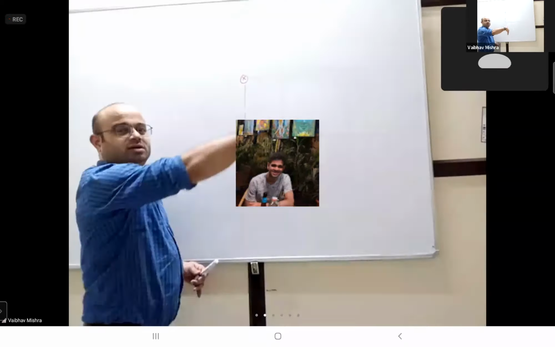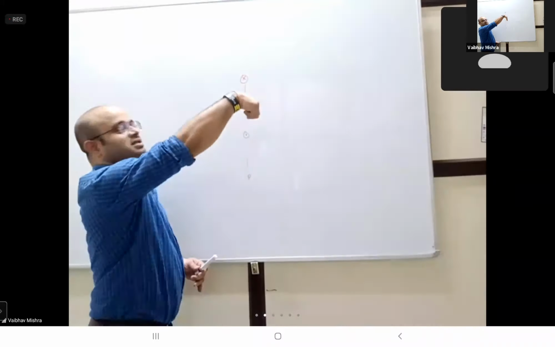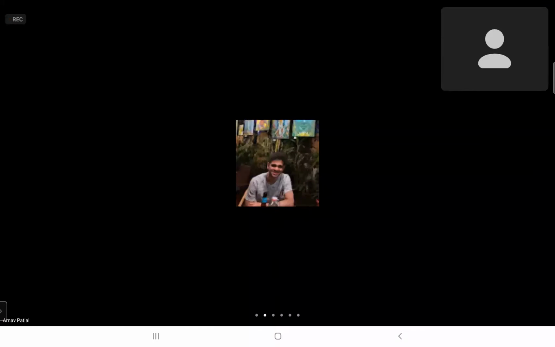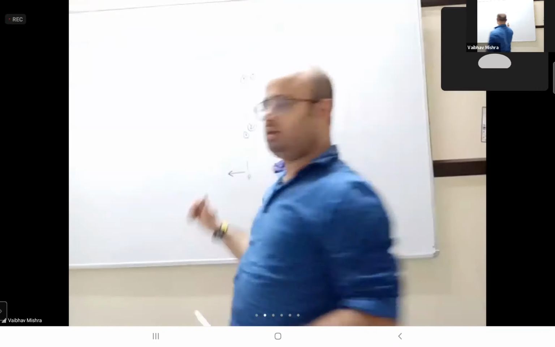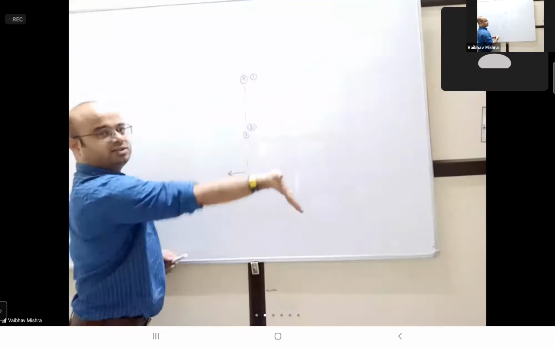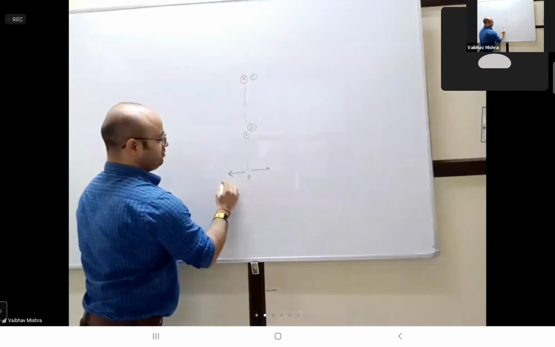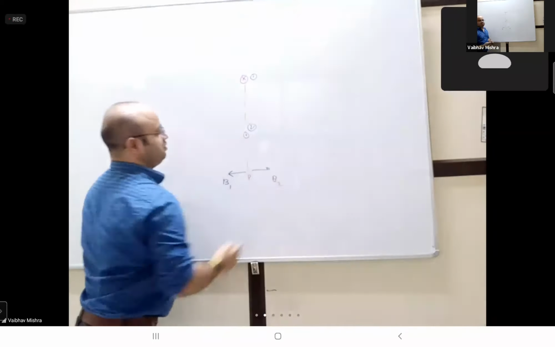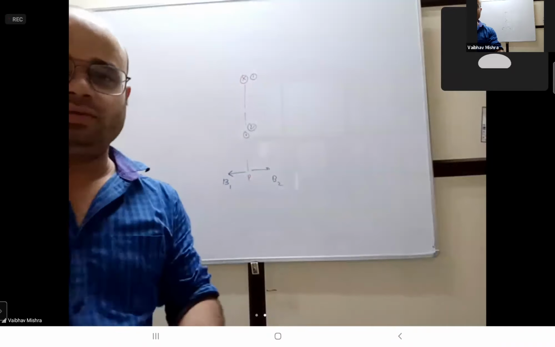Because of the current at point I, place your right hand palm inside, thumb inside. Stretch your fingers. And due to wire 2, the thumb is coming out of the plane. Place your palm such that you use the slap of the right hand. B1 is equal to B2.